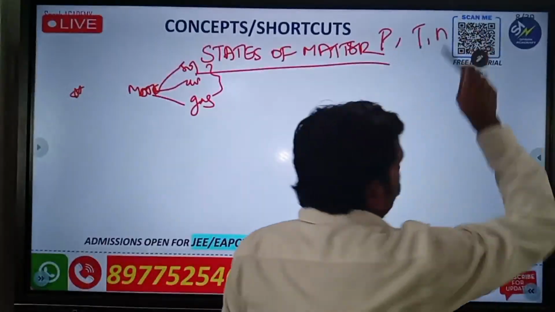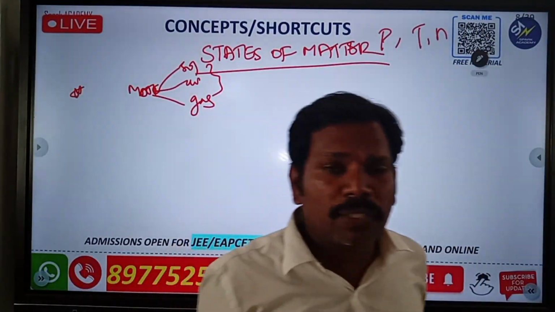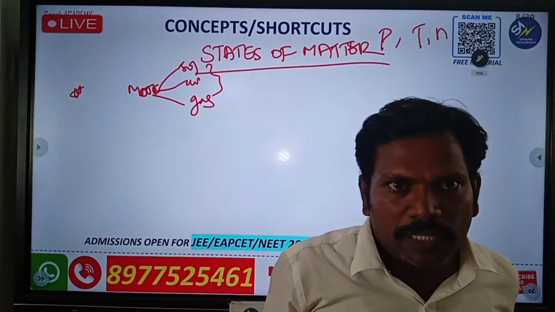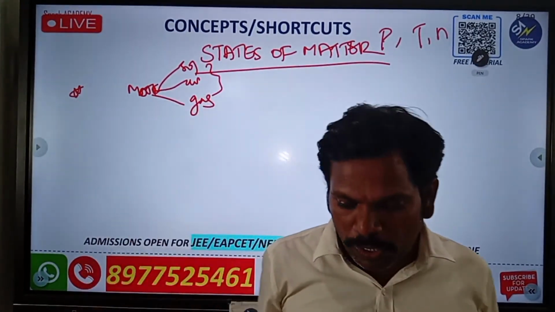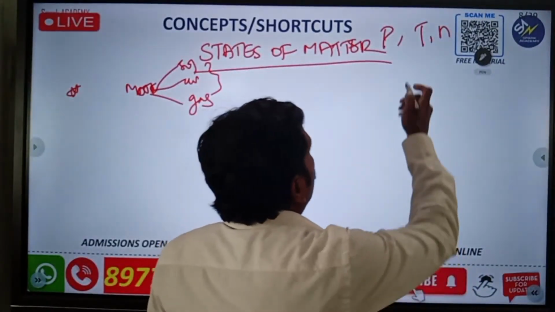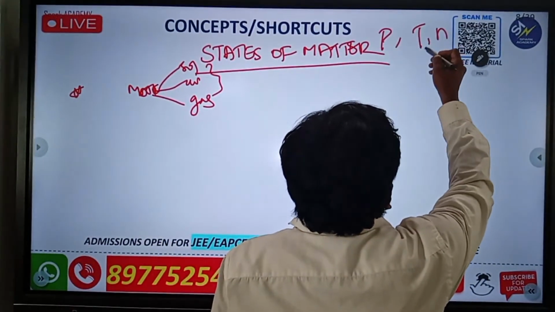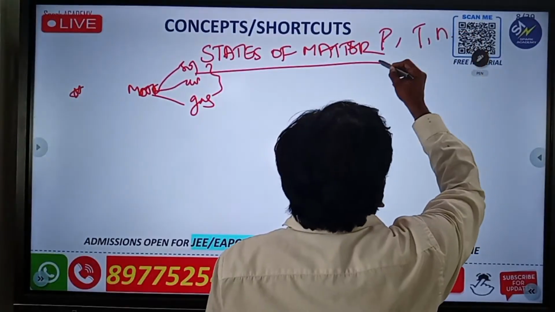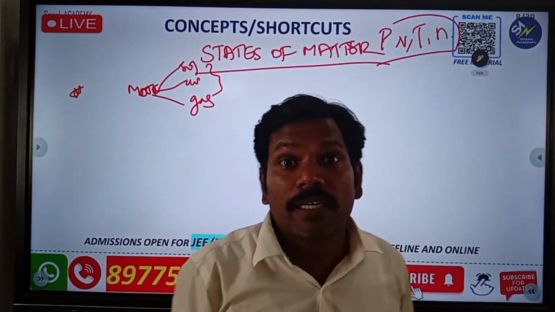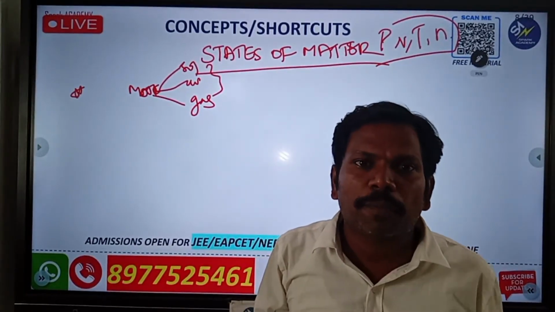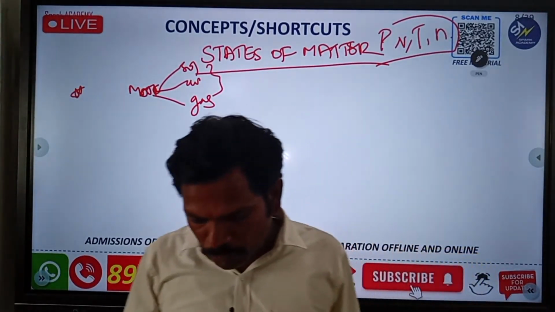Another one, n means mole, which you already know. Sometimes you have to use the Avogadro number also. Small n is moles, and capital N is the Avogadro number. So you definitely have to know P, T, n. This is very important. And V also, volume, you shouldn't forget. Volume is also very important, and you already know volume.